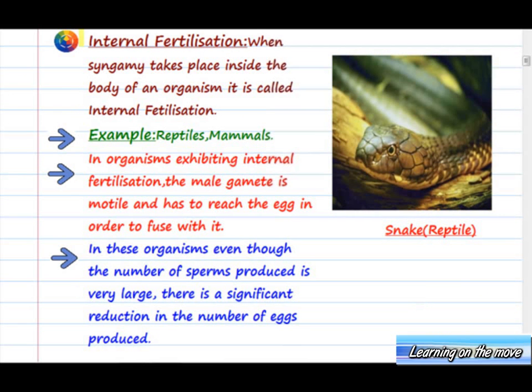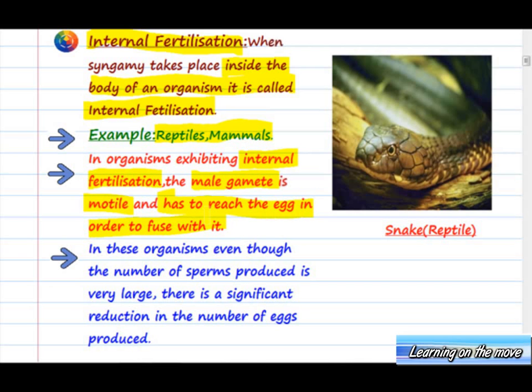We now see the next type of fertilization, that is internal fertilization. When syngamy takes place inside the body of an organism, it is called internal fertilization. For example, in reptiles and mammals. So unlike external fertilization, where syngamy was taking place outside the body, here syngamy takes place inside the body of the organism. Now in organisms exhibiting internal fertilization, the male gamete is motile and has to reach the egg in order to fuse with it.